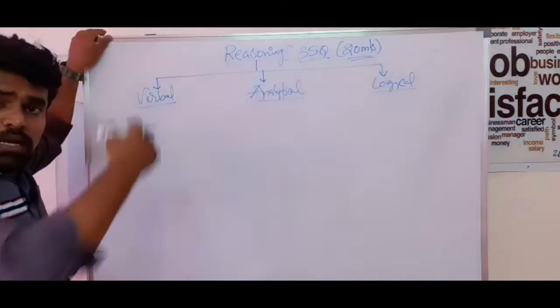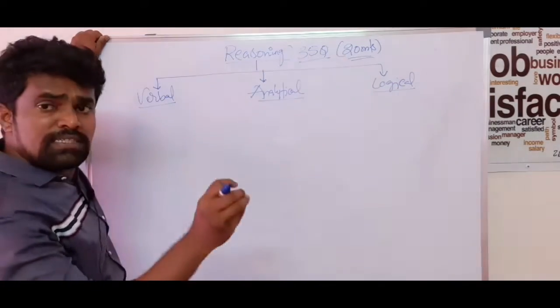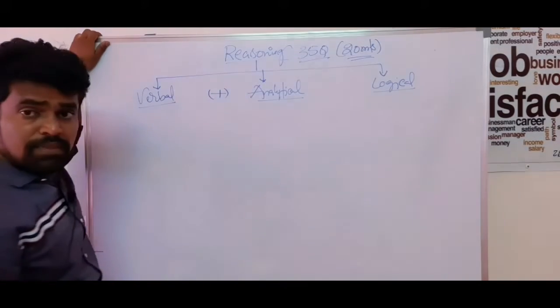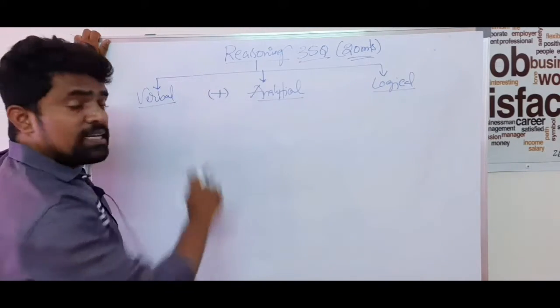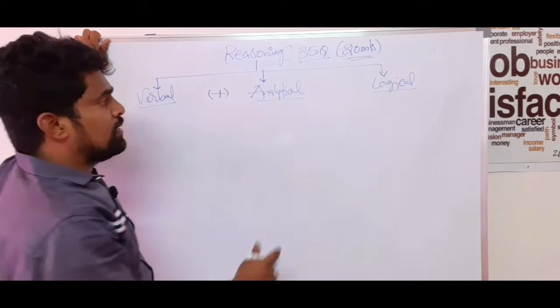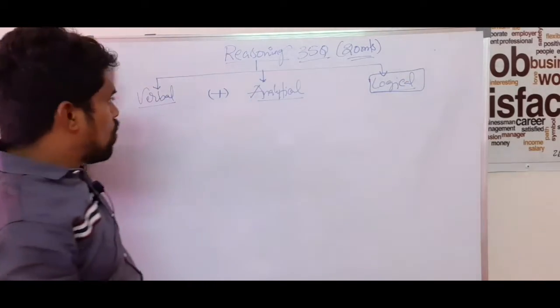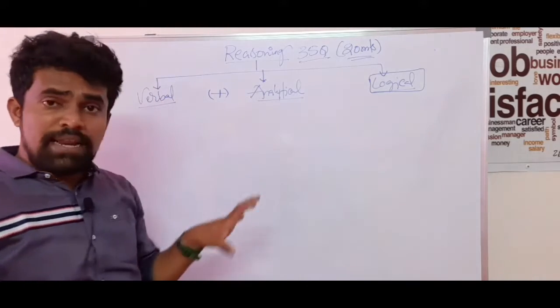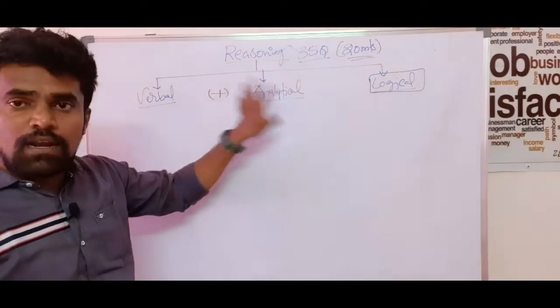Come to each and every section. In the preliminary exam, questions are taken from verbal and analytical only, whereas in mains, logical reasoning will also be added.